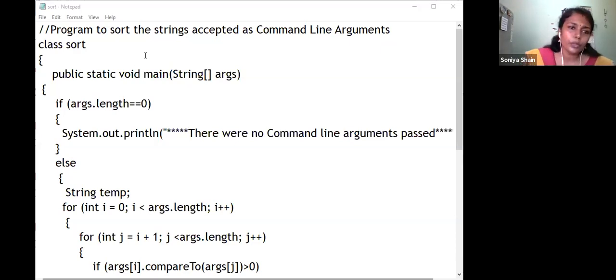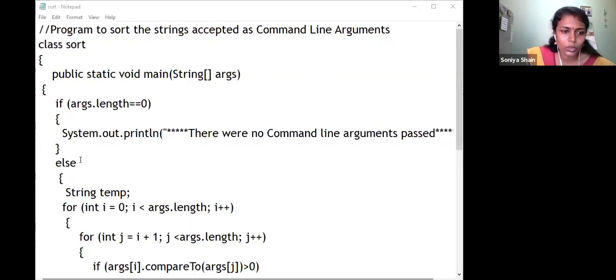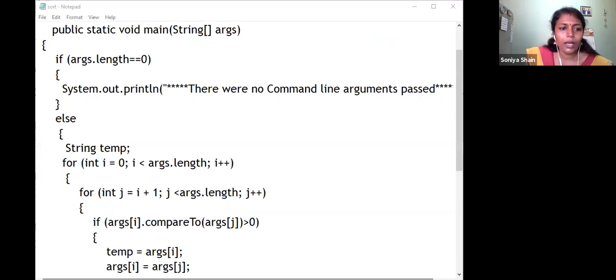So it is a program to sort the strings accepted as command line arguments. The same case I have used here. The file name is Sorter and the class name is also Sorter. Then, String temp. If you want to sort, a temporary variable is required for exchanging two numbers or strings. We cannot exchange two values without a temporary variable. For exchanging the values of two variables, a temporary variable is required.